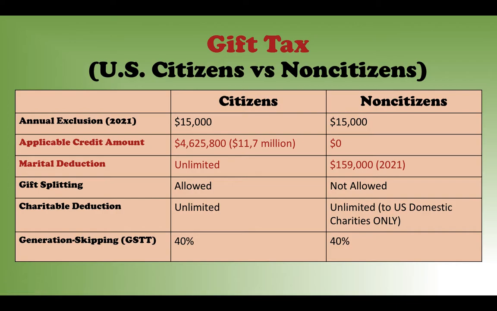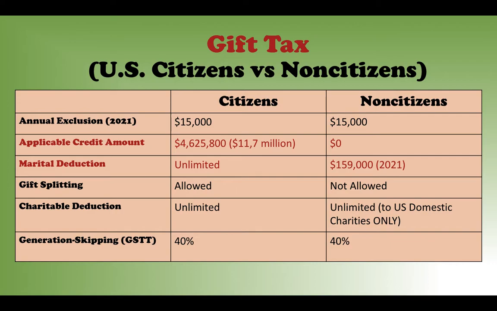So what is annual exclusion? Basically, it doesn't matter if you are a citizen or not. In the US, if you want to give another person a gift, as long as the gift amount is less than $15,000, you are not required to report this to the US federal government, to the IRS.